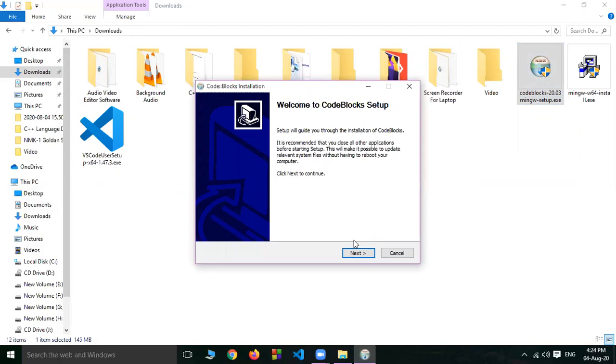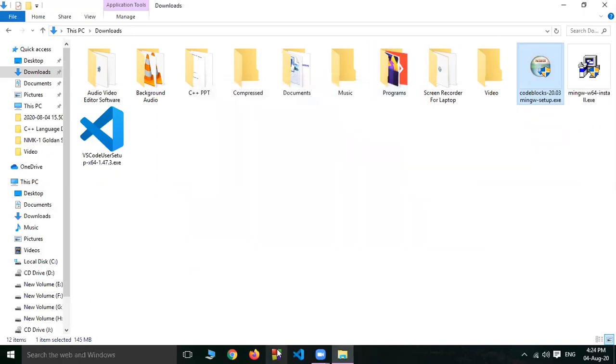Now just click next, next, next and install. I have already installed it on my computer, and after installation it will show you the shortcut and you can open it.